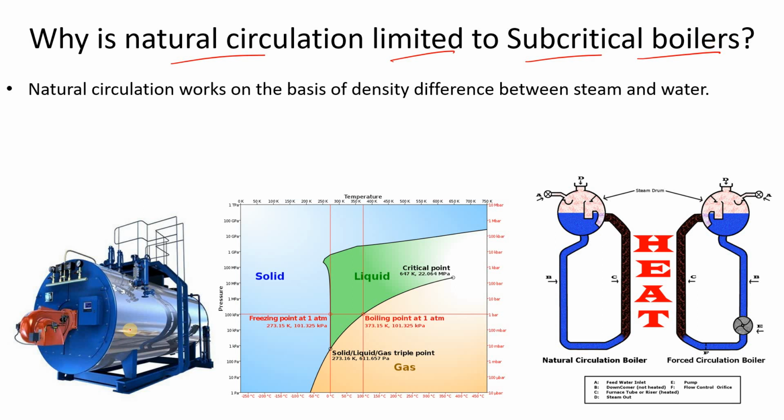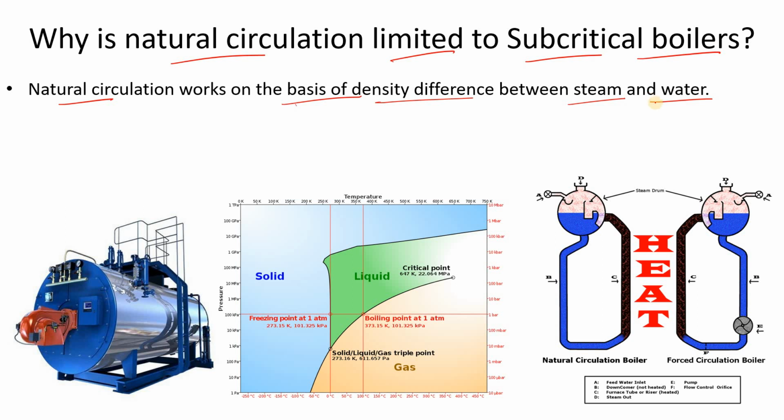So what does natural circulation mean? When we study heat transfer, we study heat transfer by conduction, by convection and by thermal radiation. In convection we study natural convection and forced convection. I hope you studied about it. Natural circulation is similar to natural convection, because it also works on the basis of density difference between steam and water, or we can say buoyancy.